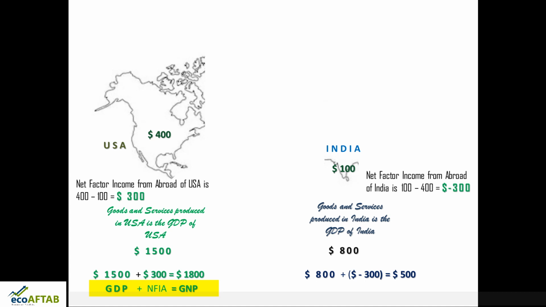So what we have to do is 800 minus 300, and that is equal to $500. So friends, GDP plus NFIA is equal to GNP. With this, I hope you understood the basic difference between the two terms, domestic product and national product.